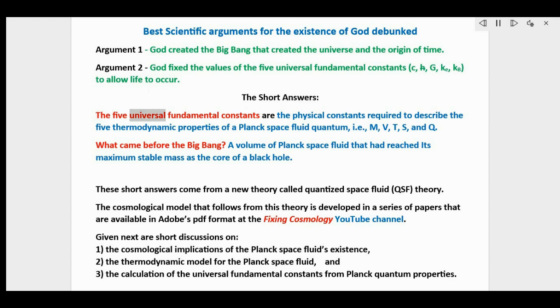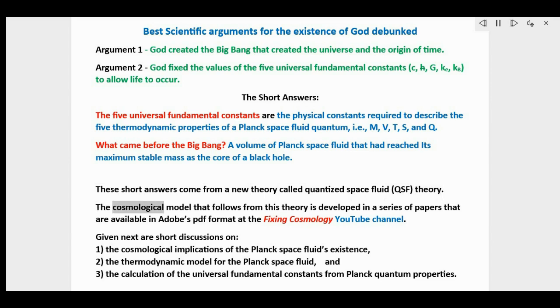The 5 universal fundamental constants are the physical constants required to describe the 5 thermodynamic properties of a Planck space fluid quantum, i.e., m, v, T, S, and q. What came before the Big Bang? A volume of Planck space fluid that had reached its maximum stable mass as the core of a black hole. These short answers come from a new theory called quantized space fluid, QSF, theory.